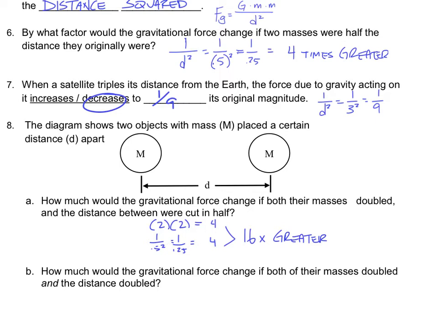And B, how much would the gravitational force change if both their masses doubled and the distance doubled? So if my mass is doubled, just like before, 2 times 2 is going to give me 4. And if my distance doubles, so 1 over 2 squared, which is 1 over 4. So 4 times a fourth gives me 1. So it's 1 times the original amount. In other words, it is not changing. There's no change.